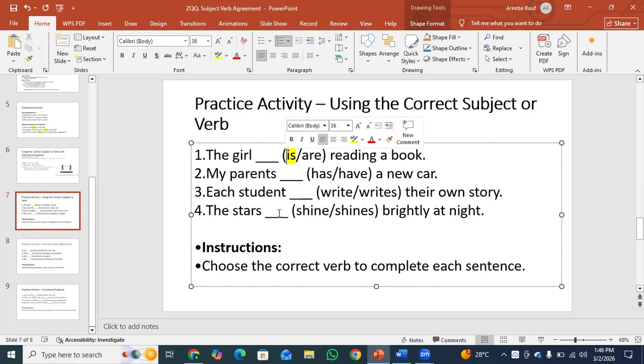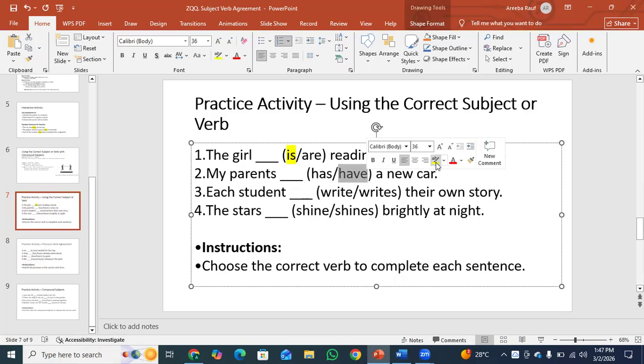My parents dash a new car. My parents have a new car. Let's highlight it so that you can understand it. Parents is a plural subject, so the plural verb "have" is used.